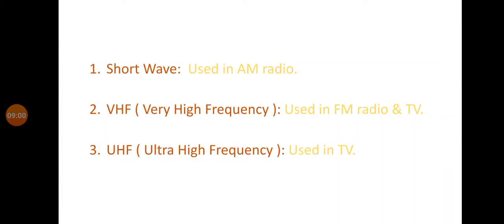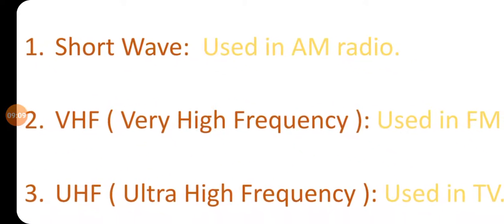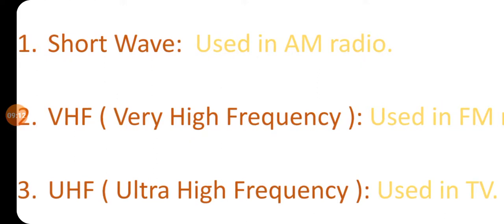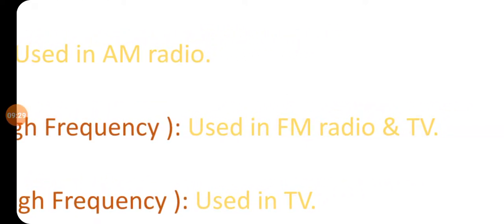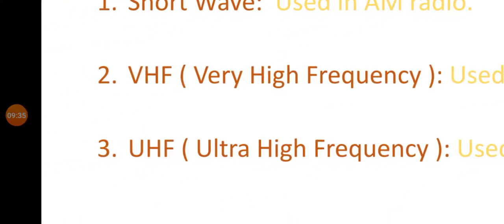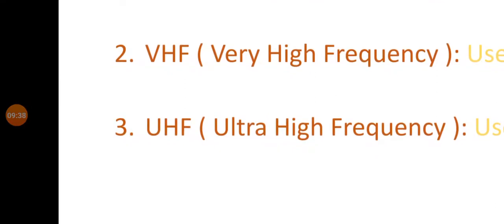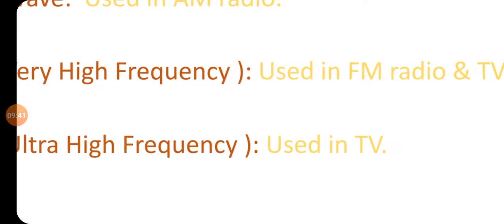So now let's see one by one. Short wave radio waves are used in AM radio. AM radio means amplitude modulation radio. So there we use short wave radio waves. The next one is VHF, which means very high frequency. Those very high frequency waves are used in FM radio and television. The next type of radio wave is UHF, which means ultra high frequency. Such waves are used in television.